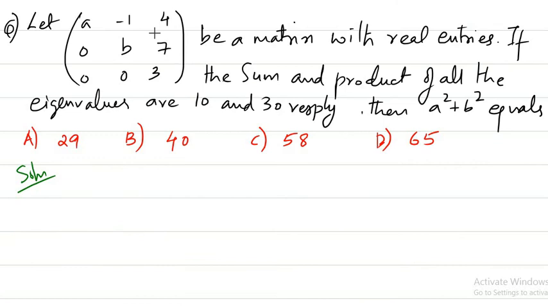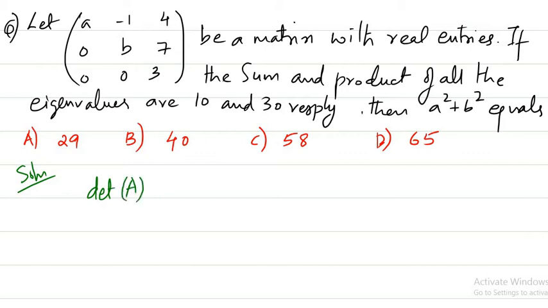Now this is another interesting problem on eigenvalues, a previous year JAM question. Let M be the matrix with rows A, 4, 0; 0, B, 7; 0, 0, 3, a matrix with real entries. If the sum and product of all the eigenvalues are 10 and 30 respectively, that means the sum of eigenvalues is 10 and the product of eigenvalues is 30, then we are asked to find the value of A square plus B square.